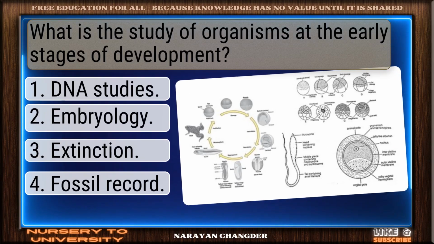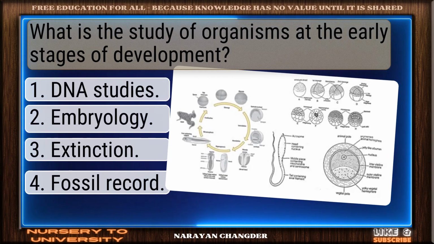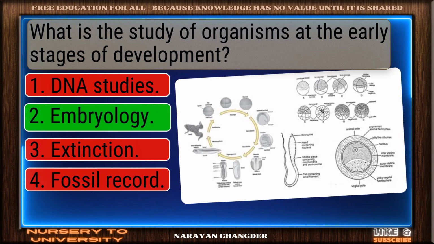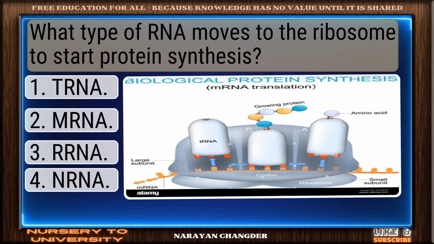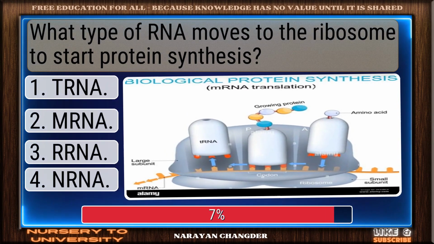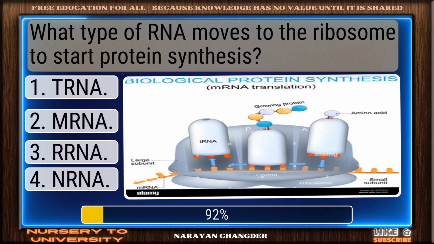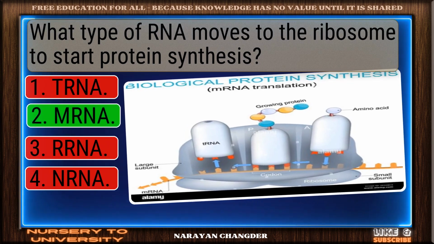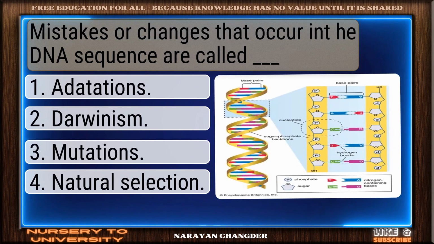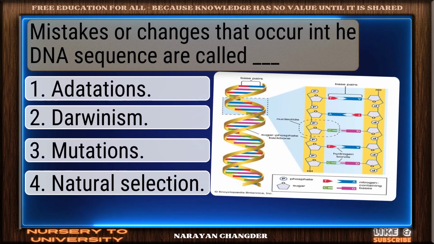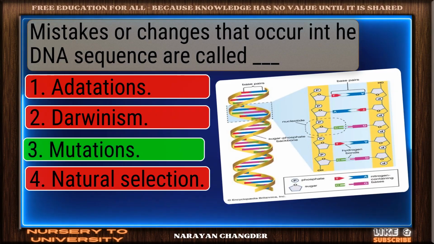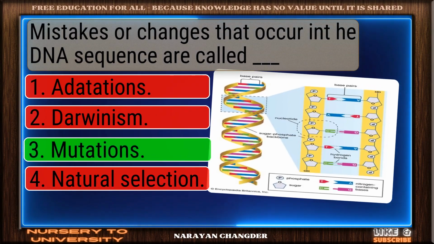What is the study of organisms at the early stages of development? Good job. Embryology works well. What type of RNA moves to the ribosome to start protein synthesis? Excellent choice. mRNA is right. Mistakes or changes that occur in DNA sequence are called dash. Correct. Mutations is spot on.